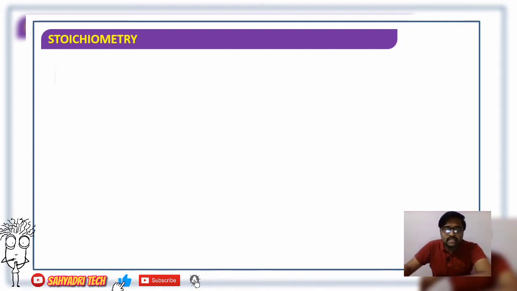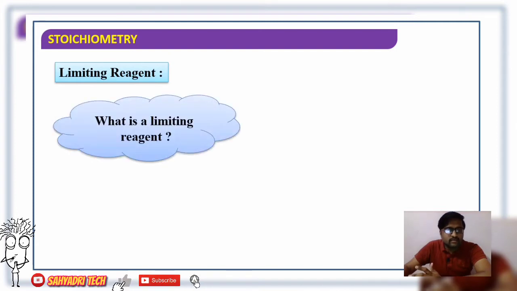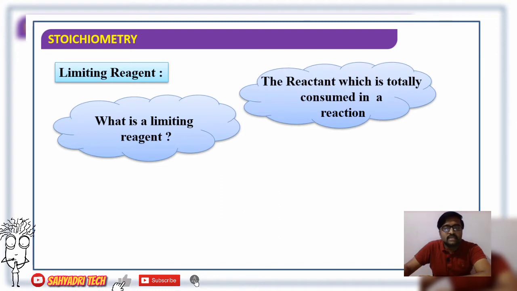So, what is the question here? What is a limiting reagent? A limiting reagent is one of the reactants. It is the reactant which is totally consumed in a reaction. So in one way we can say, the limiting reagent is the reactant which is totally consumed in a reaction.